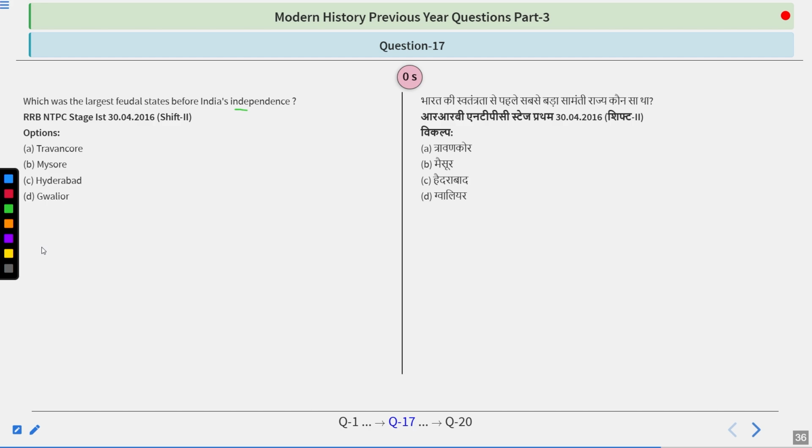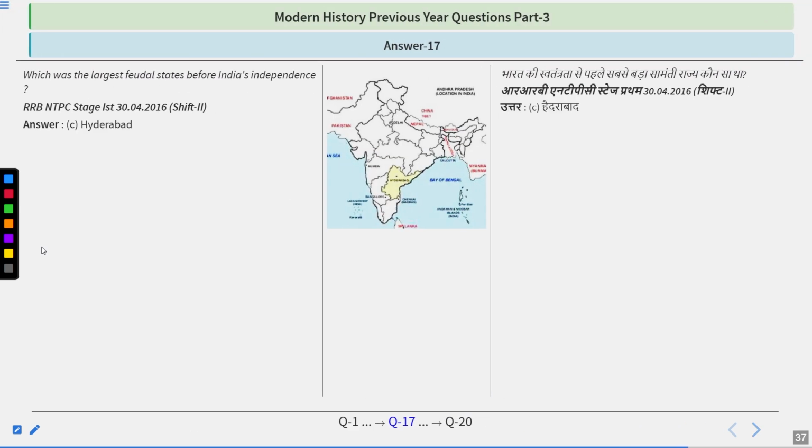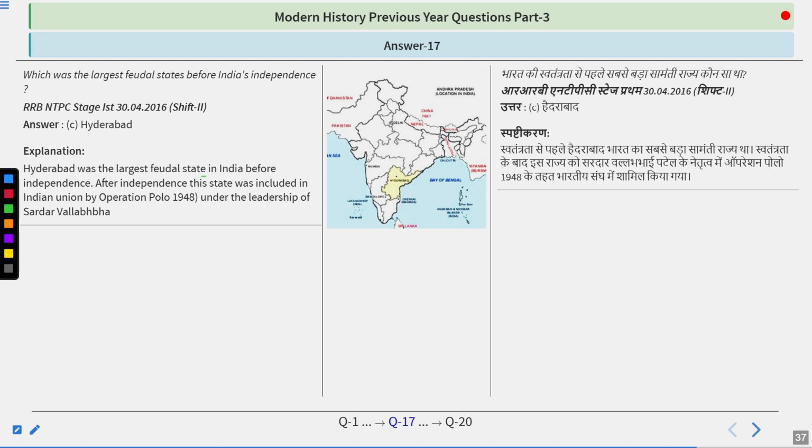And I guess you have figured it out, because the answer is Hyderabad. Hyderabad was the largest feudal state in India before independence. After independence, this state was included in the Indian Union by Operation Polo in 1948 under the leadership of Sardar Vallabhbhai Patel. And if we talk about Sardar Vallabhbhai Patel, he was the first Home Minister of independent India.